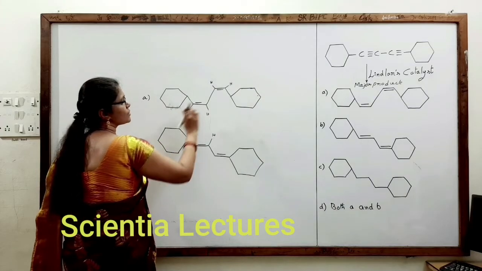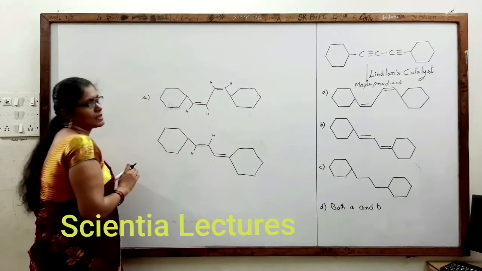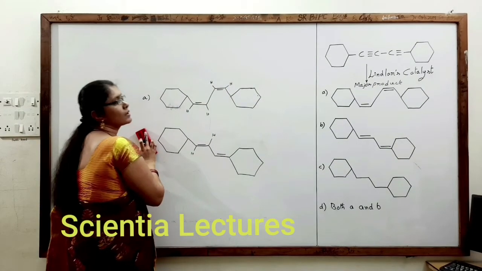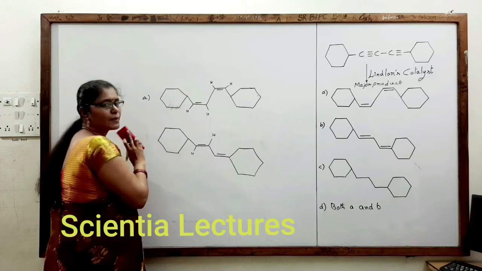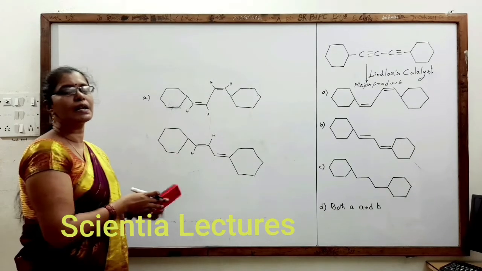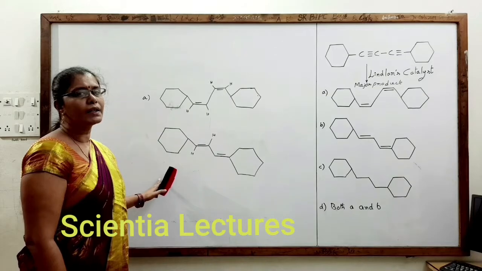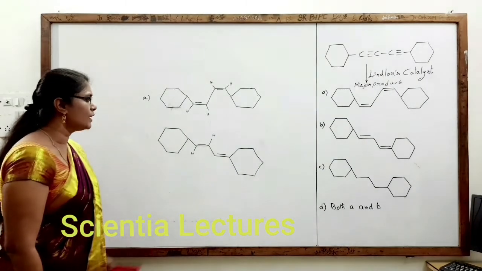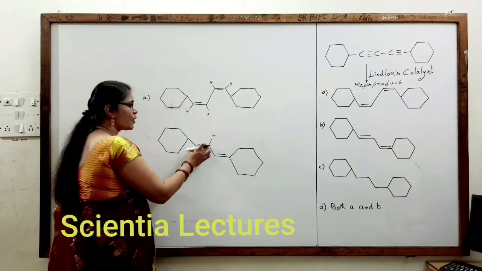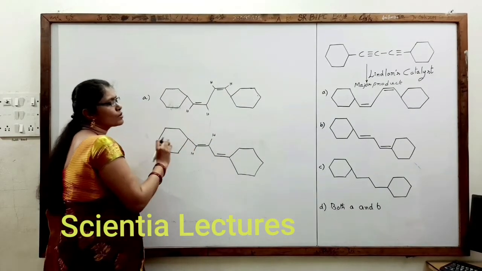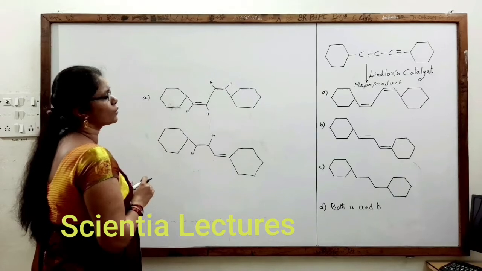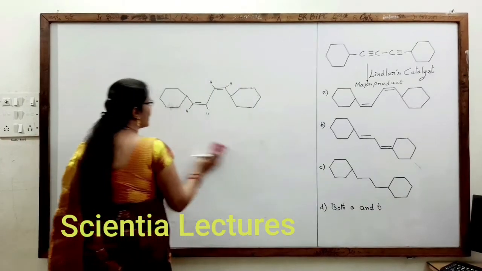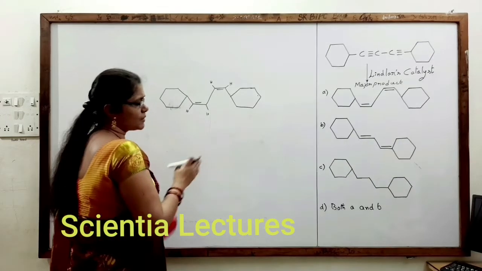Both the hydrogens here are on the same side and here also on the same side. So in the presence of Lindlar's catalyst, it generally undergoes syn addition, whereas in the presence of sodium and liquid ammonia, it generally undergoes anti-addition, and the product would be trans alkenes. Remember that carefully. Here in this double bond case a trans alkene is produced, but it is not related to the question given. So we have clearly understood that A would be the correct answer, because B is not correct.